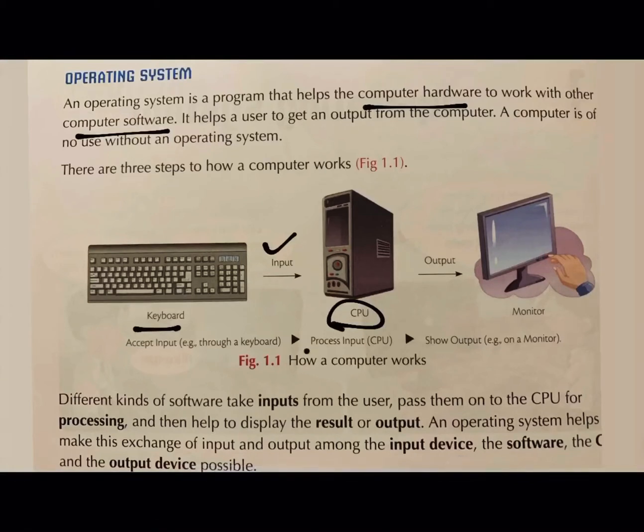So it is the processing unit which processes what? Input. After processing the input, that is, we have typed our name, roll number, section and class. That input is processed by CPU and output is given to what? To the monitor. So it is displayed over the monitor, that is on the desktop, the screen that you are working on. Okay.